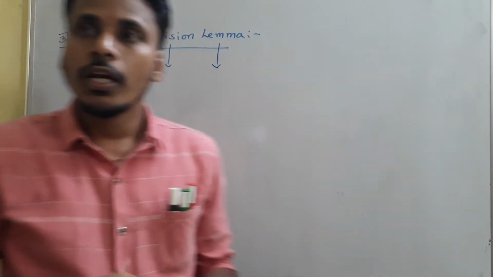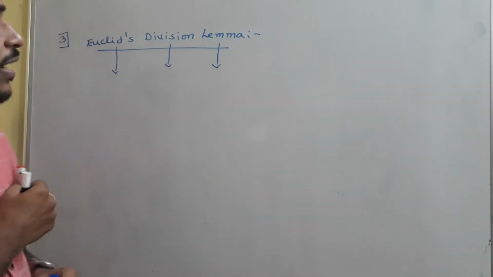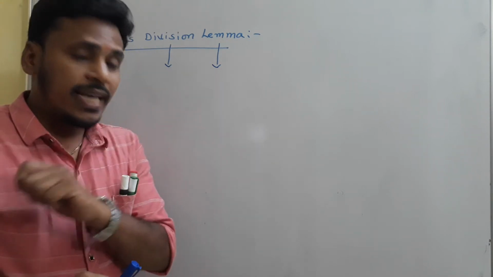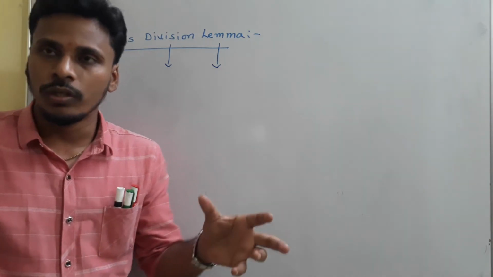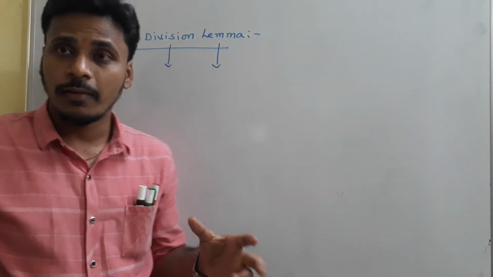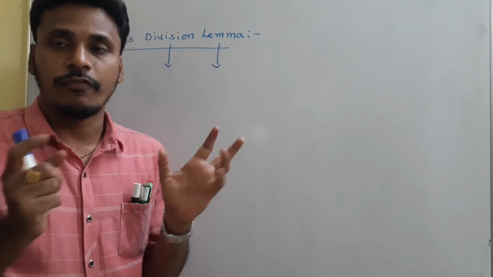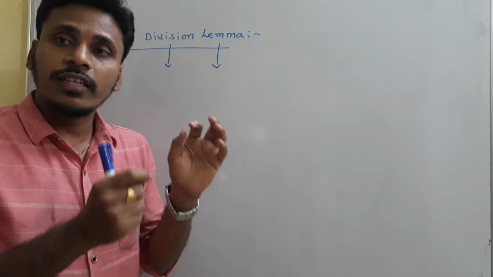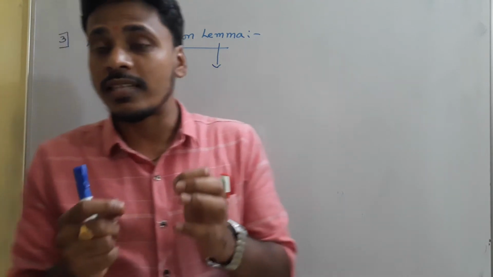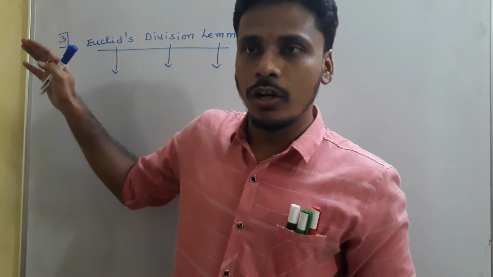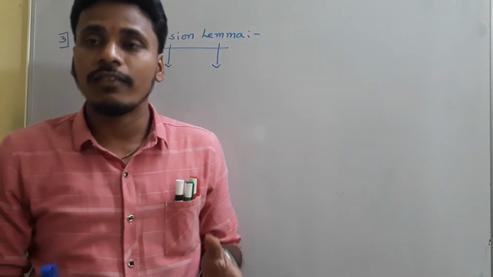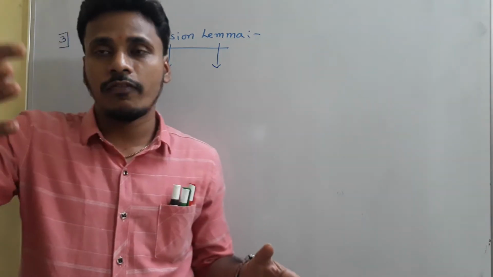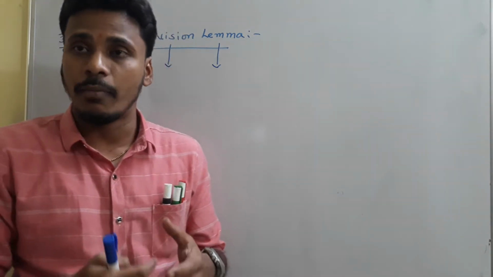Euclid's division lemma. Lemma is just a Greek word, and it means a surprise, a gift given by the universe or a gift given by God. Is it clear? Lemma is a surprise gift. It is a Greek word and its meaning is a surprise gift. This Euclid's division lemma is a surprise gift given by Euclid for mathematics, and that's why we consider it as Euclid's division lemma.